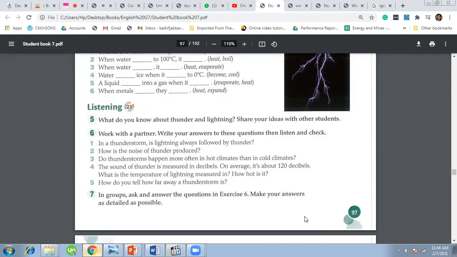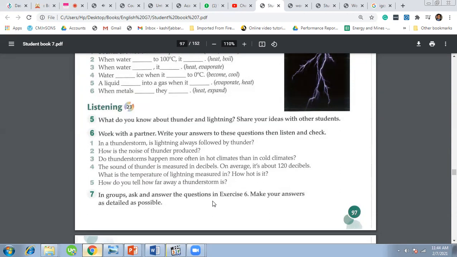When it passes through the atmosphere, the air is heated very quickly and expands. The sound of the air expanding is called thunder. 3. Thunderstorms happen more often in hot climates and more often in summer than in winter. 4.